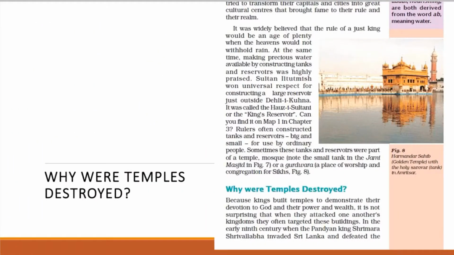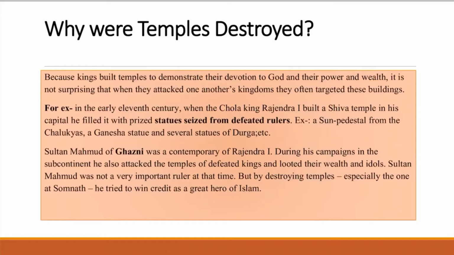Now friends, we will study why these temples were destroyed. We have learnt earlier that kings built temples to demonstrate their devotion to God and their power and wealth. So it was a symbol of power and wealth. It is not surprising that when they attacked one another's kingdoms, they often targeted these buildings, because they were the symbol of power of their enemy king.